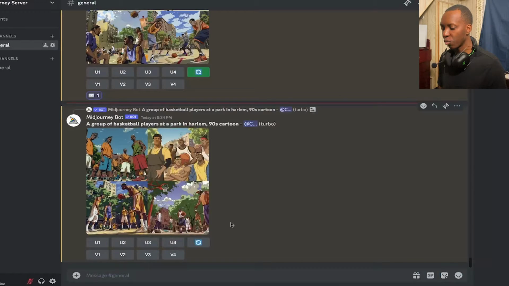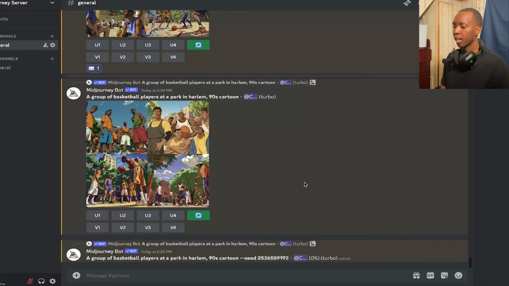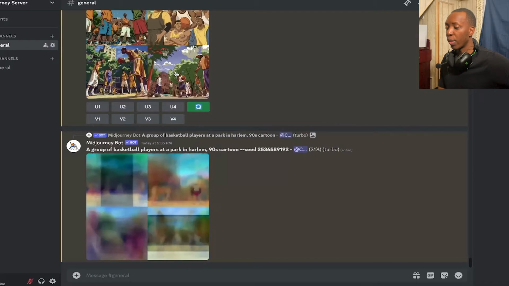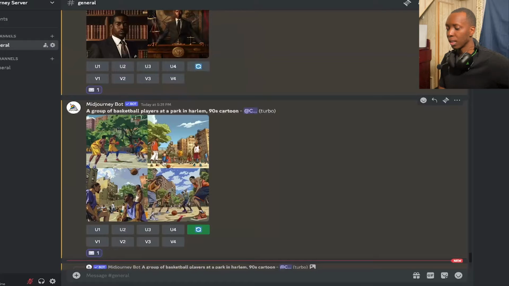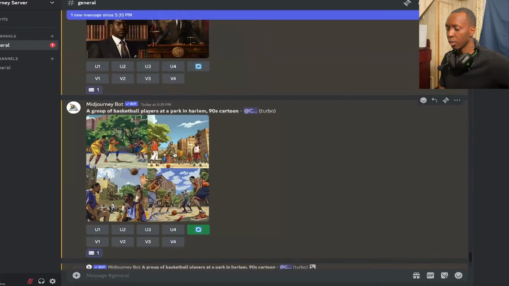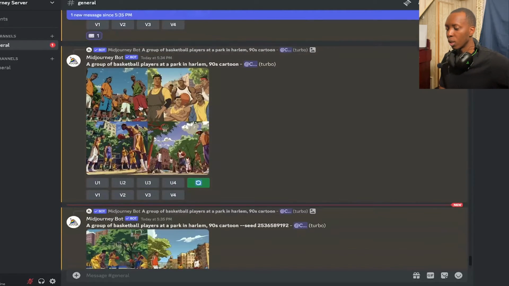But now if we had remixed it with the same seed, dash dash seed, and then we pasted it in, you're going to see that even though we remixed this image, which was not the original image that we had, this was the original image that we took the seed from. But now we went and made another image just using the same prompt, but instead we took this image.